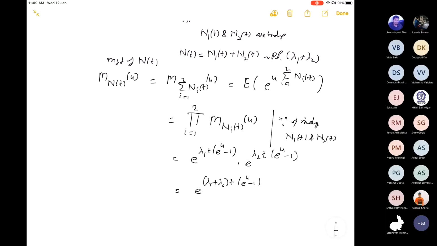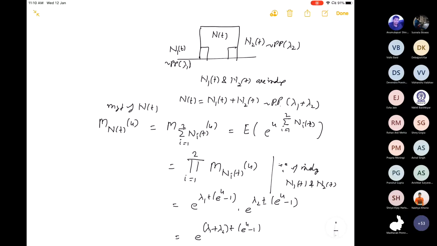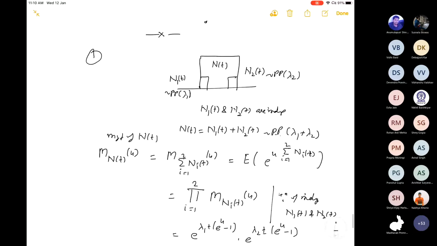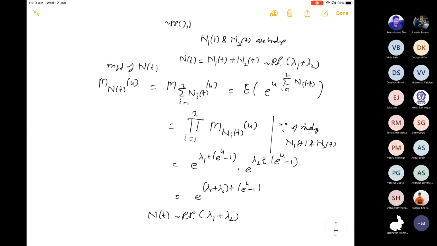Because the moment generating function is of the same shape as that of a Poisson process, N(t) is a Poisson process with rate lambda 1 plus lambda 2. In this fashion, we can show this using the MGF approach. Any question here?